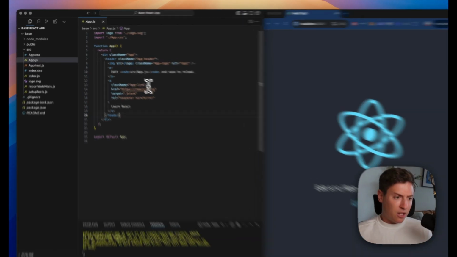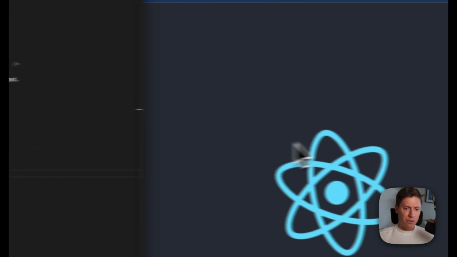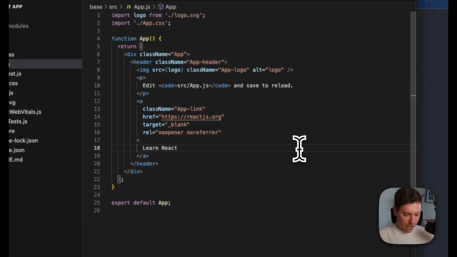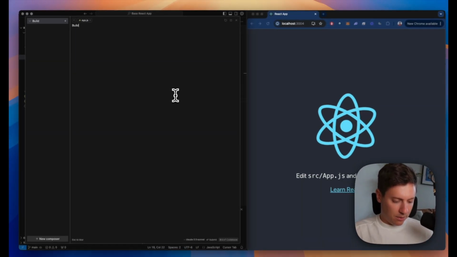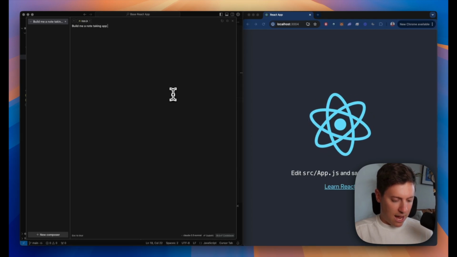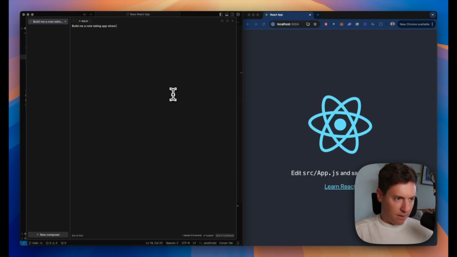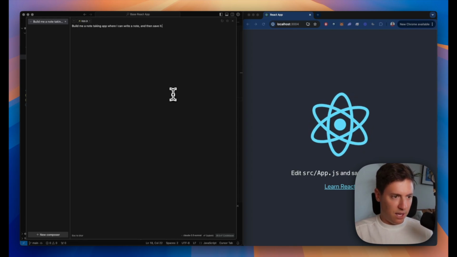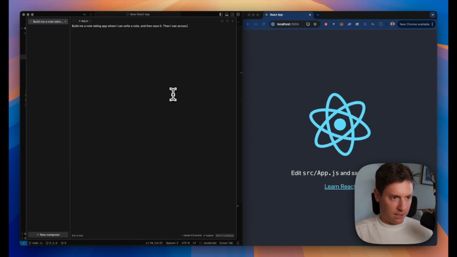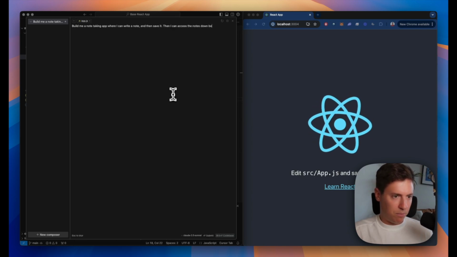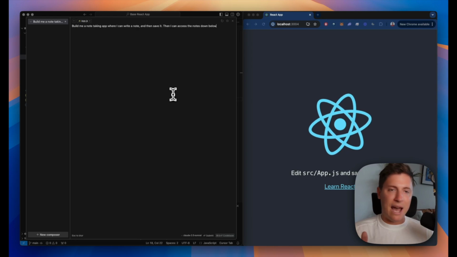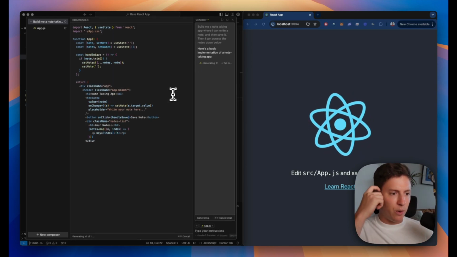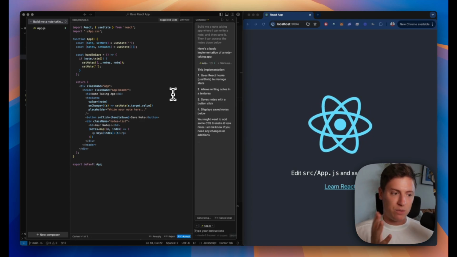It'll be great fun. So over here on the left is Cursor AI. Over on the right is a demonstration app. When you build a new app, this is what you're going to see. So I can go in here. I can say, build me a note-taking app where I can write a note and then save it. Then I can access the notes down below. Really basic note-taking app. Just gave it a couple sentences of what I want. I hit enter. And watch what it's doing. It is generating all the code for us, which is pretty unbelievable.